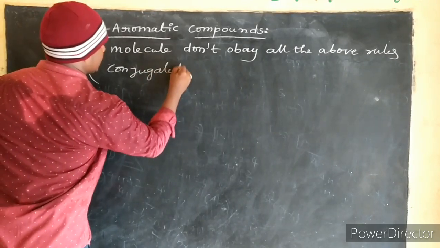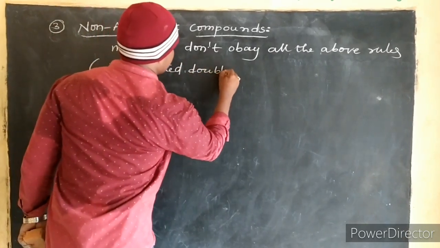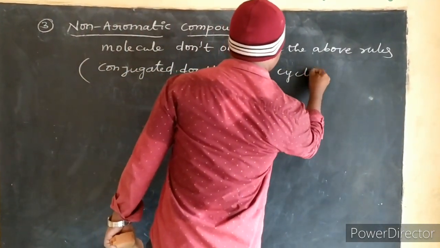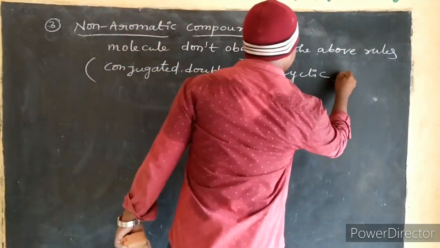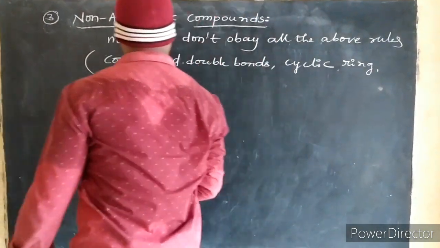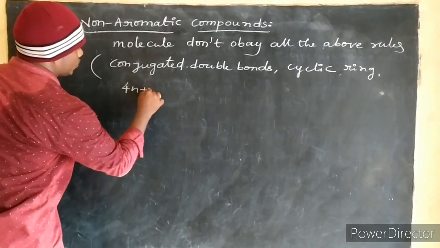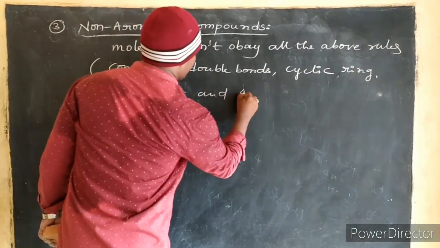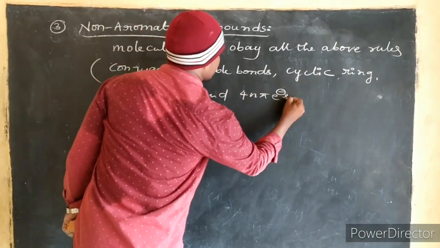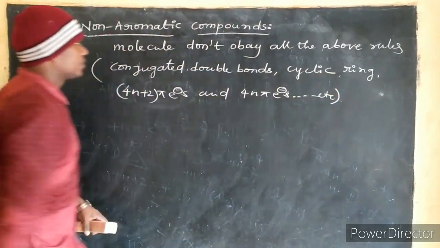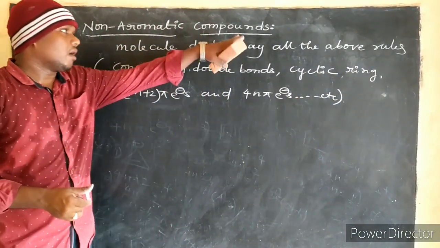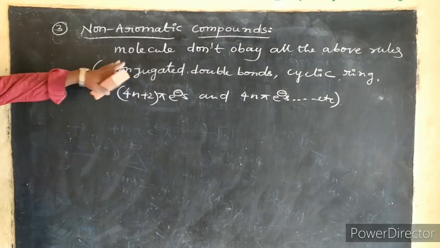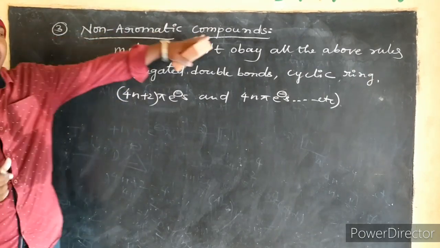Conjugated double bonds, cyclic ring, 4n plus 2 pi electrons and 4n pi electrons, etcetera. The molecule that does not obey all the above rules, meaning both aromatic and anti-aromatic rules, that type of molecule is considered under non-aromatic compounds.